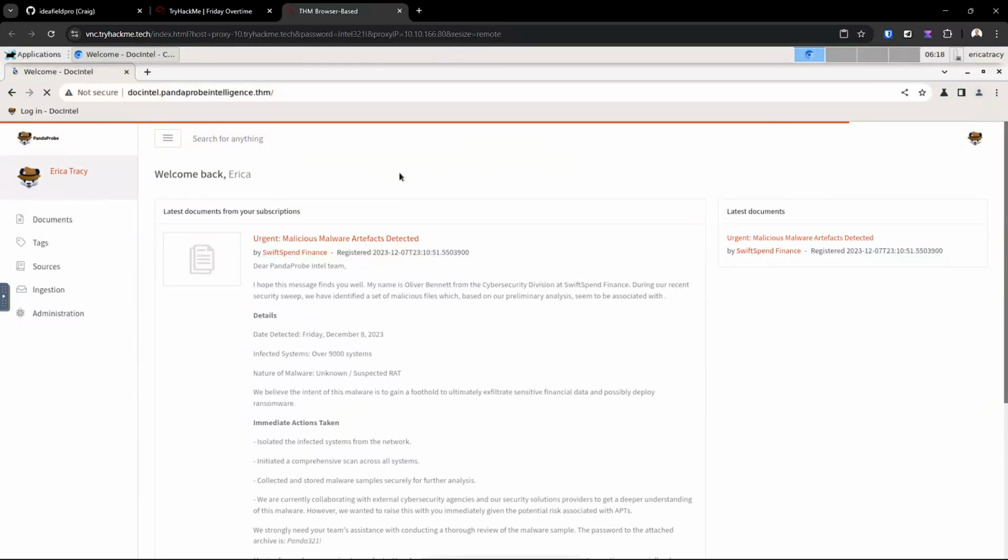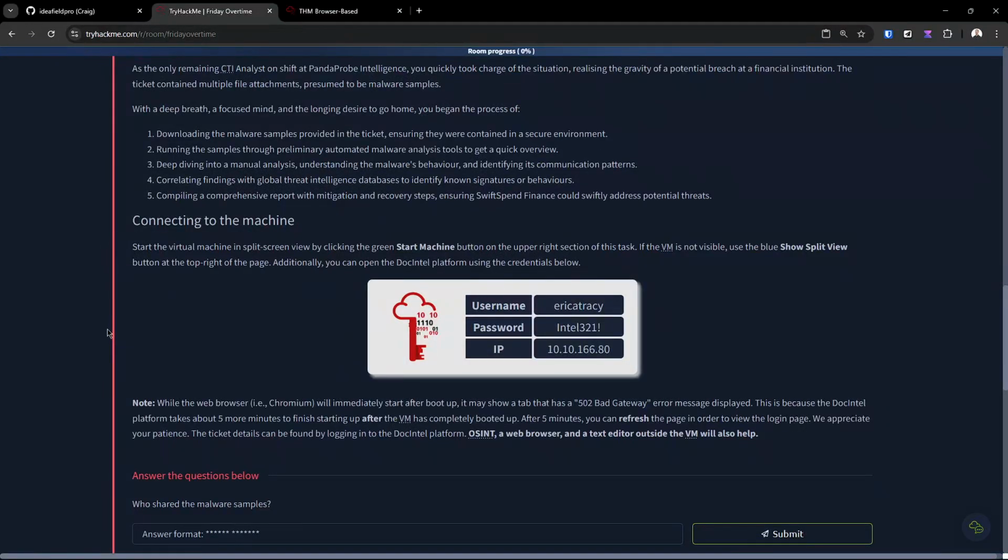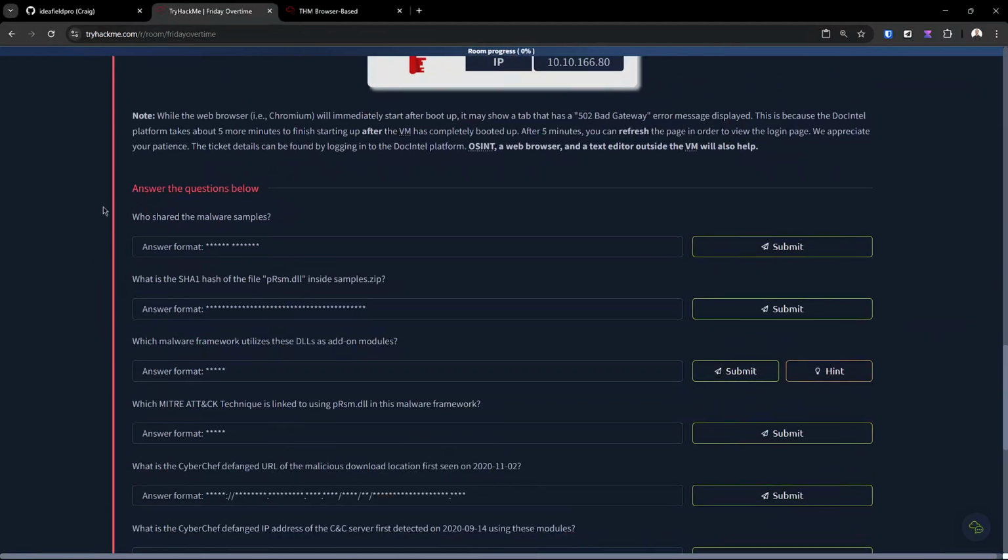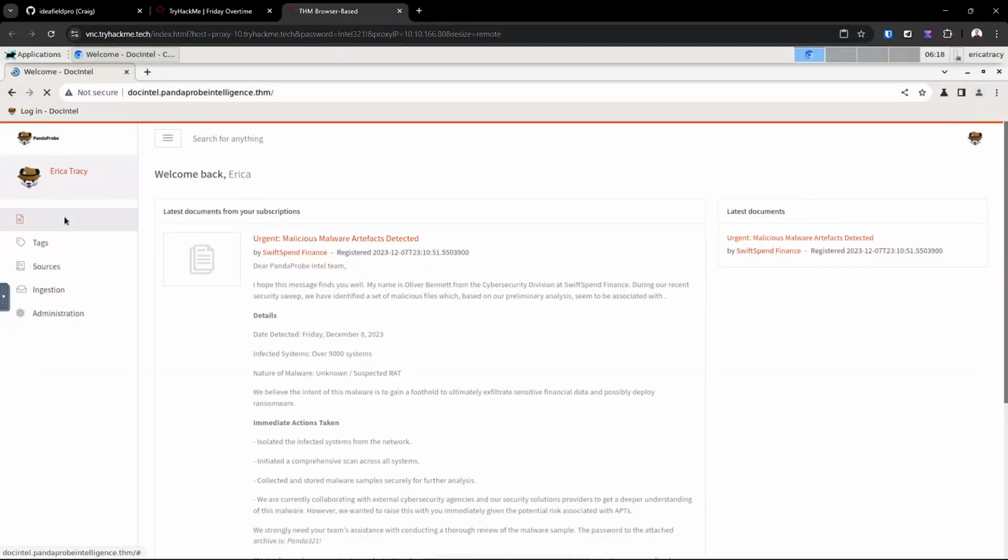And this is the document that we're going to go over. For our first question, it says, who shared the malware samples? In our document, it says, welcome back, Erica, and urgent malicious malware artifacts detected, from Panda Probe Intel.